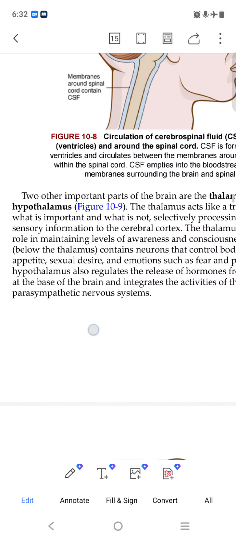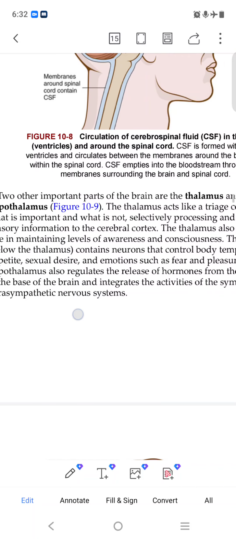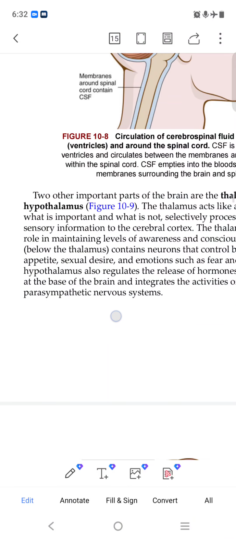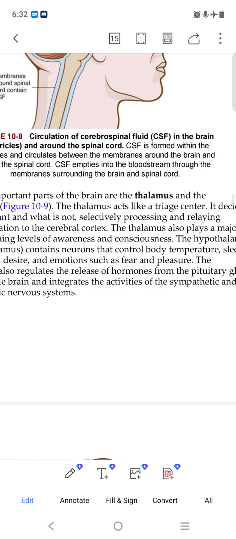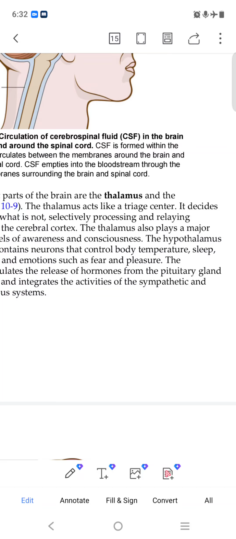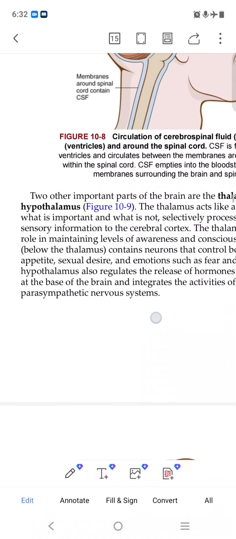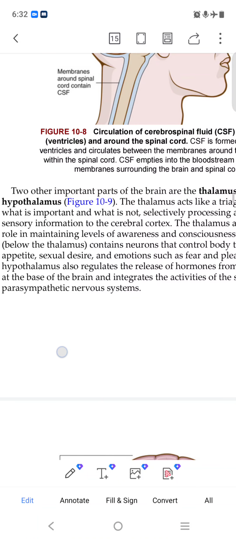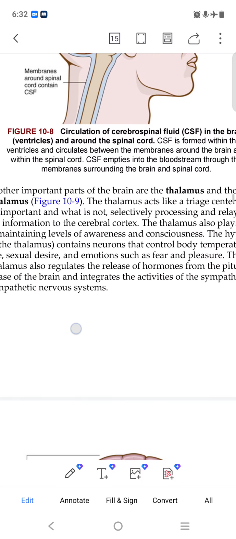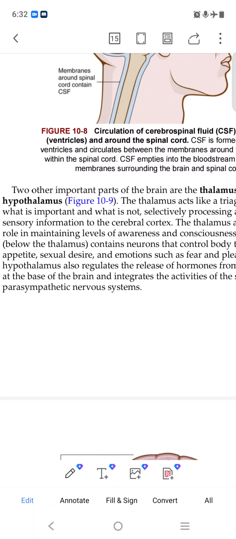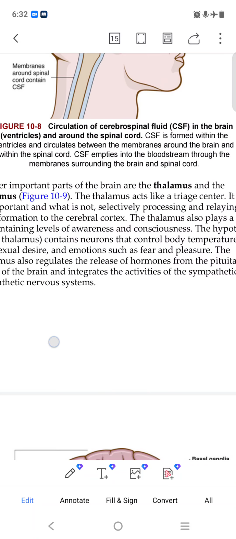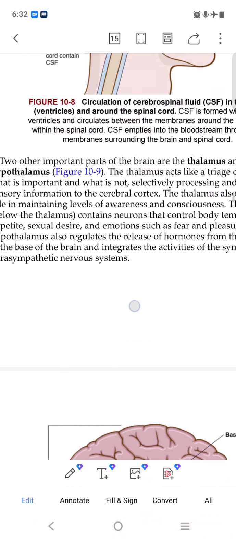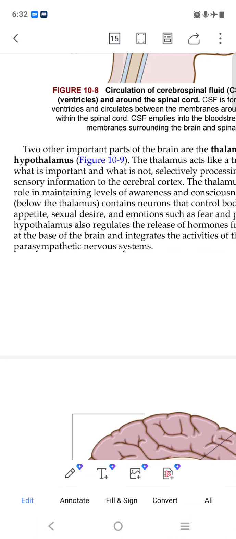Nothing important. So there are two important parts of our brain, the thalamus and the hypothalamus. Thalamus acts like a triage center. It decides what is important and what is not. It is a selective process, relaying sensory information to the cerebral cortex. Thalamus also plays a major role in maintaining awareness. Nothing important.